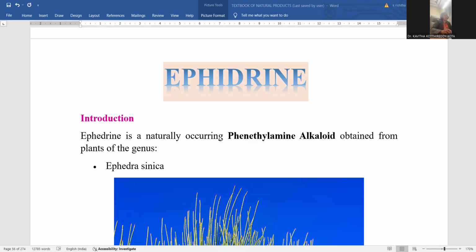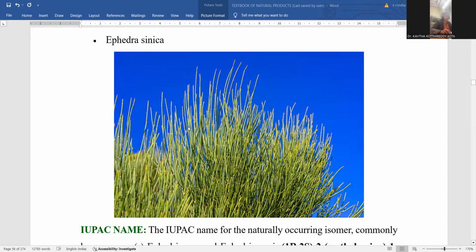Now we are going to discuss the compound called ephedrine. Let me introduce the alkaloid ephedrine. Introduction: ephedrine is a naturally occurring phenethylamine alkaloid obtained from the plant of the genus Ephedra sinica. Ephedra sinica is the plant from which you are able to extract ephedrine. You can clearly observe the plant from which ephedrine is economically extracted.